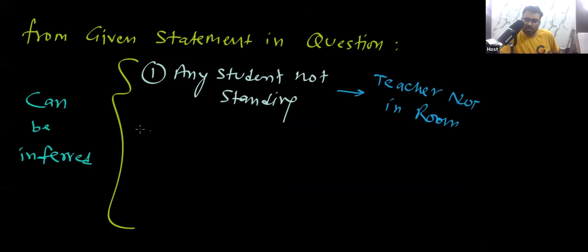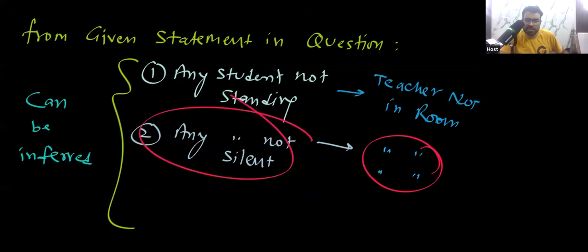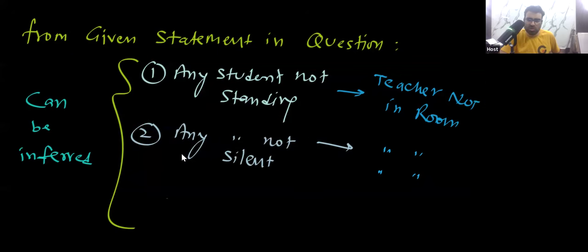Similarly, the second thing: if any student is not silent, then also the teacher is not in the room, because if the teacher is in the room, then all the students will be silent.